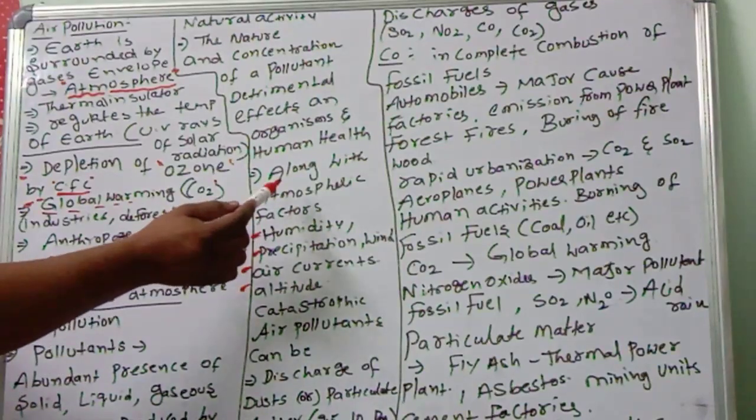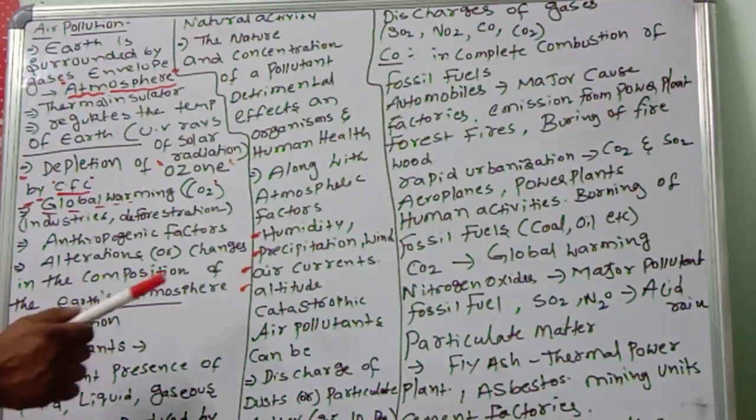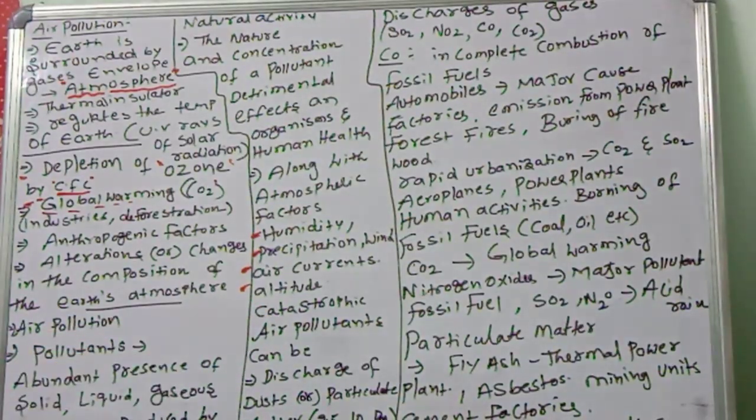Next, along with atmospheric factors, humidity, precipitation, wind, air currents, and altitudes, these all prevail at a place and time. Its effects can be far-reaching and catastrophic. So these are all problematic for human beings.